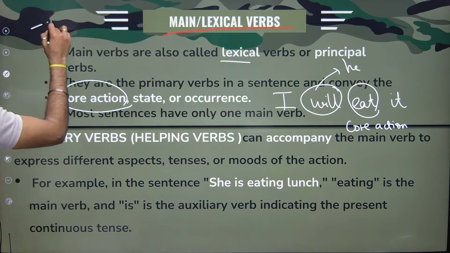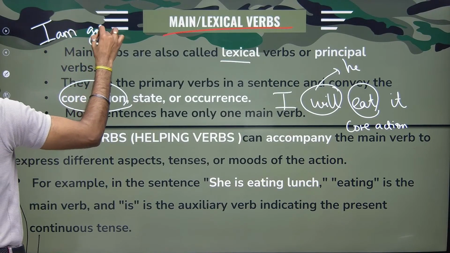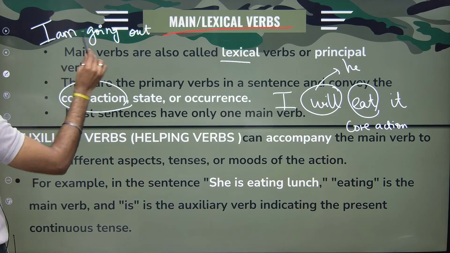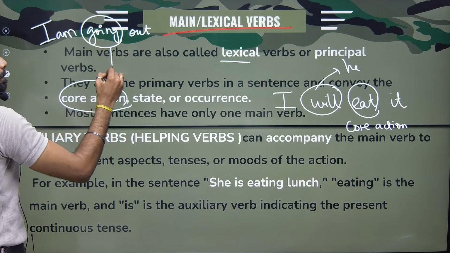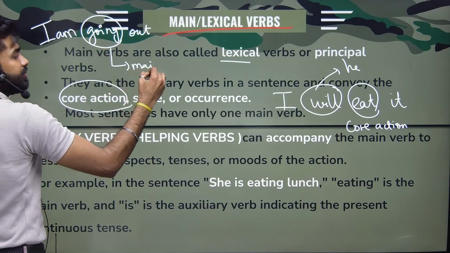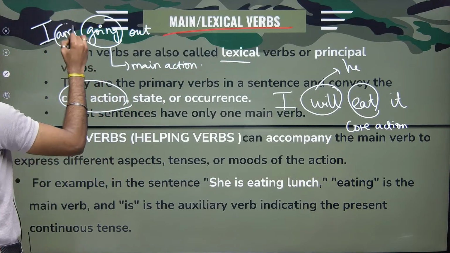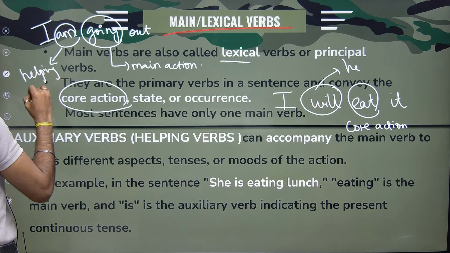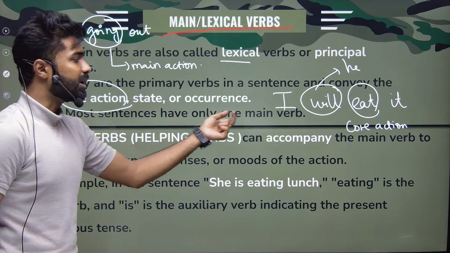For example, I am going out. What is the action here? Going is my main action. Am is my helping verb.